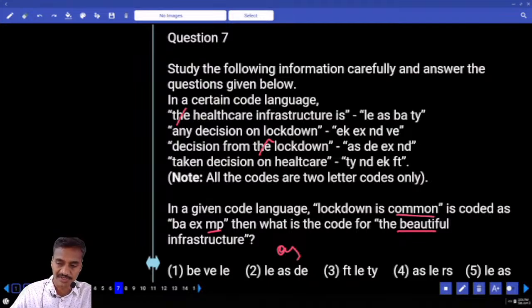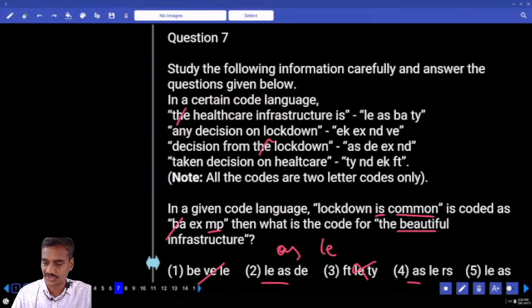Now the infrastructure. What happened to the code for is? The code for is was LE, sorry, BA, and the code for infrastructure must be LE. As AS LE must be present, and along with this one AS LE is present here. Then for this one, what is the other word?